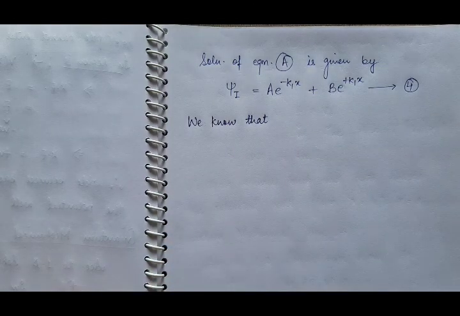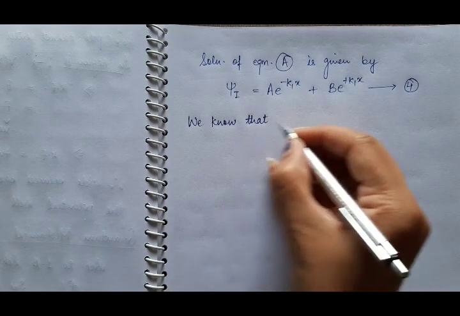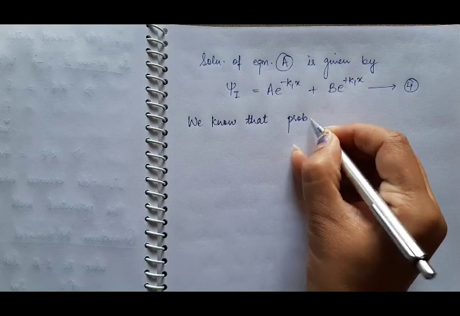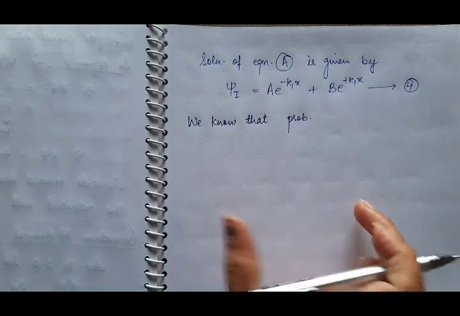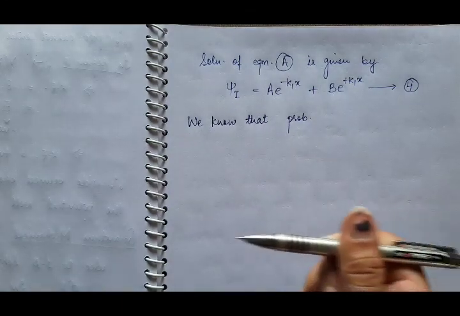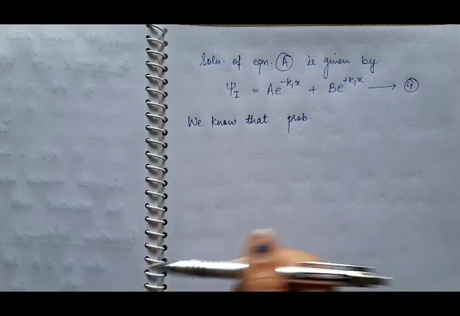According to the postulate of quantum mechanics, at plus infinity and at minus infinity the value of psi vanishes, meaning the probability of finding the particle at plus infinity and minus infinity is 0.